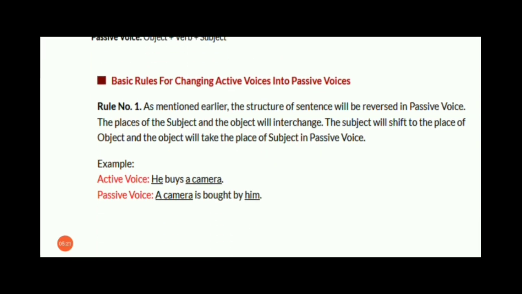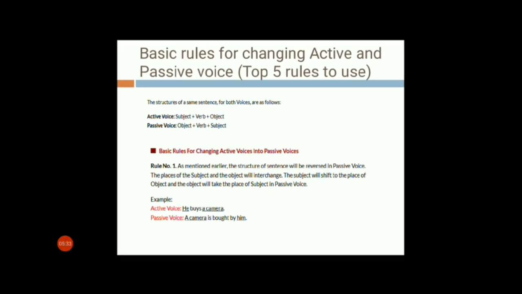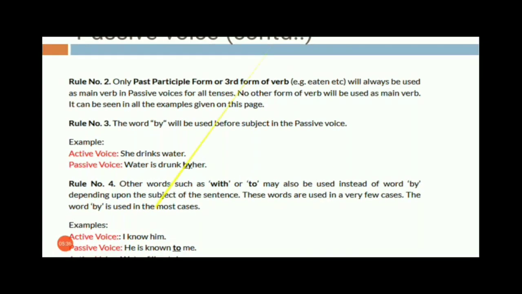Okay, so already the example is written here. I already explained the example to you. Only in the rule form they have given you one more example. He buys a camera, a camera is bought by him. Okay, I hope this is clear to you also. Moving on to the next rule here.